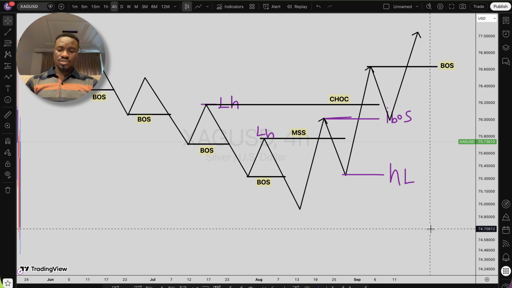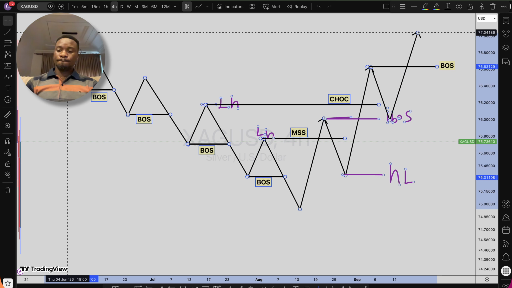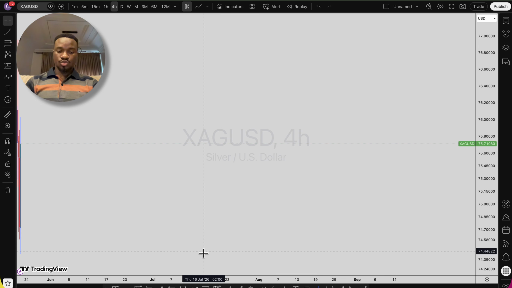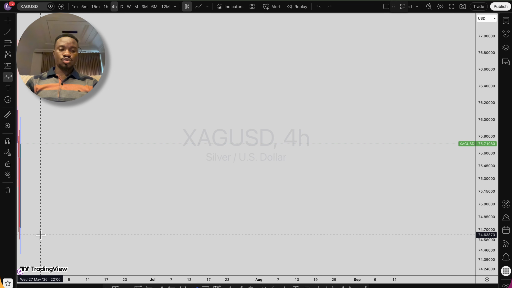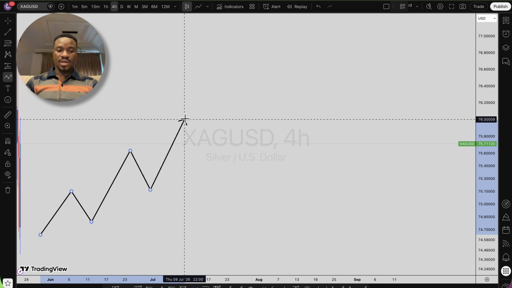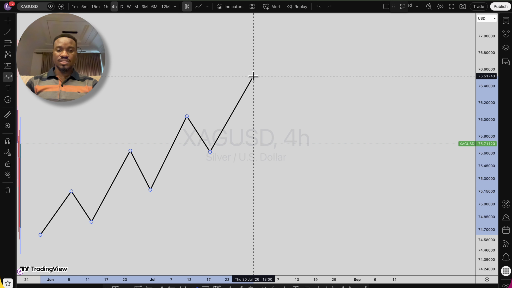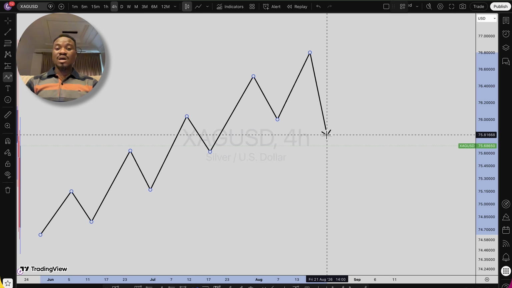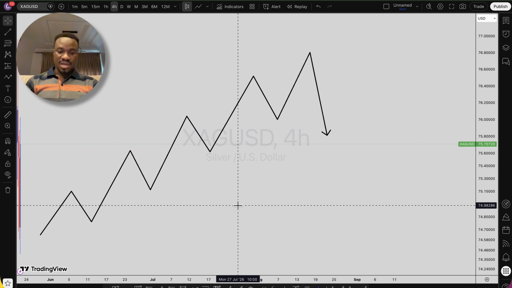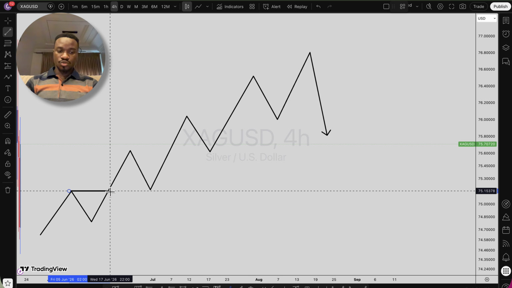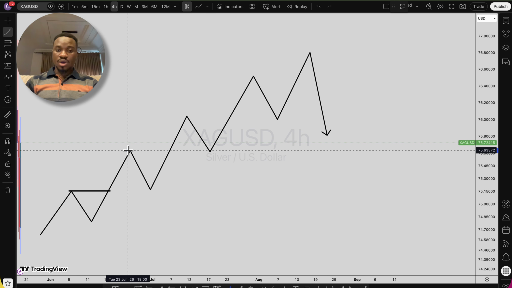Now let's progress further to see what we have in a bullish market structure. So in a bullish market structure, we have price moving up this way, going up and then going up like this, and then suddenly price breaks out this level right here. Right, so now let's mark all these structures. At the top right here, we call them break of structure. Price kept on repeating breaks into the more higher high zones.